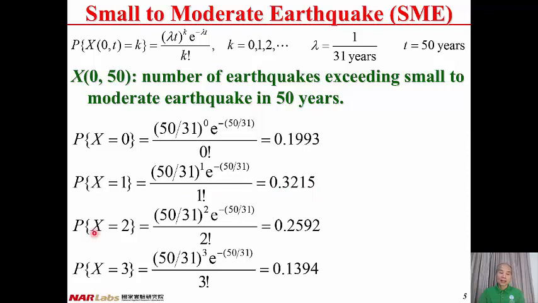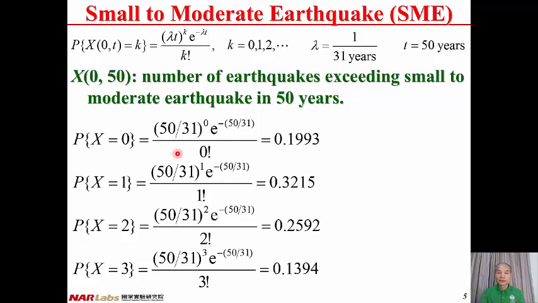equal to 0.3215, and probability of X equal to 2 equal to (lambda t) squared times exponential minus lambda t divided by 2 factorial, equal to 0.2592, and probability of X equal to 3 equal to (lambda t) cubed times exponential minus lambda t divided by 3 factorial, equal to 0.1394.